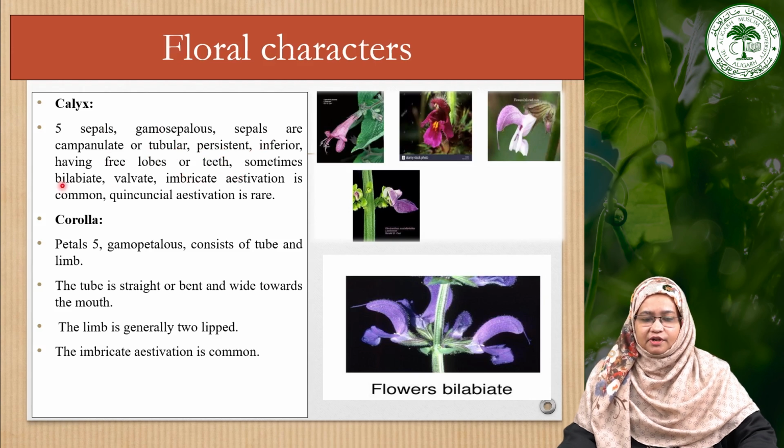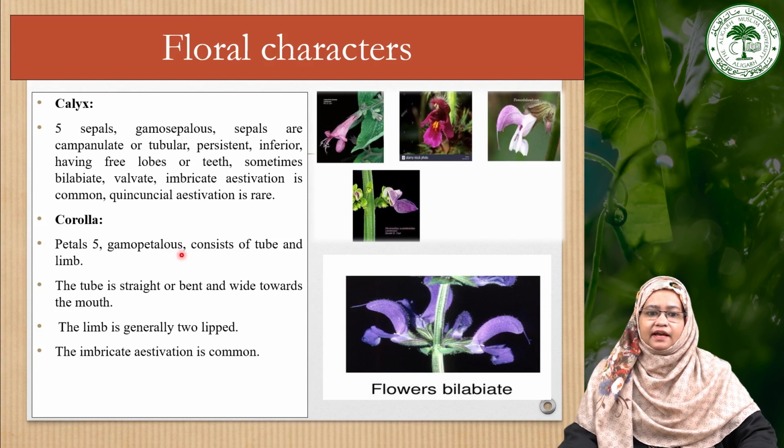Sometimes they also become bilabiate, and generally they have a valvate or imbricate estivation. But sometimes they also have a quincuncial estivation, which is quite rare. Now moving towards the next floral part, that is corolla. Corolla is also represented by 5 petals, all of them united, that means they are gamopetalous, and consist of